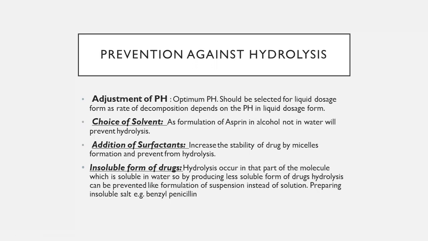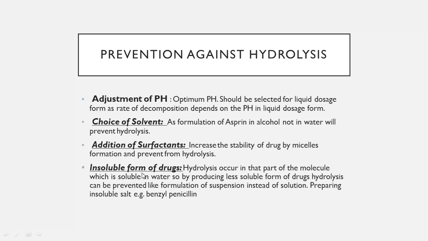Next is choice of solvent. Different solvents are available for pharmaceutical formulation. The best example is aspirin. Aspirin is really prone to hydrolysis in water, so we formulate aspirin in alcohol. Third, addition of surfactants. Surfactants increase the stability of a drug by micelle formation and prevention of hydrolysis. Actually, students, surfactants are chemical species that adhere themselves to the surface or interface between two phases, and therefore form micelles, and those micelles then cover the drug molecule and protect it from hydrolysis.